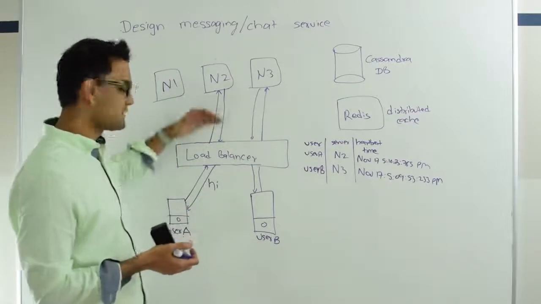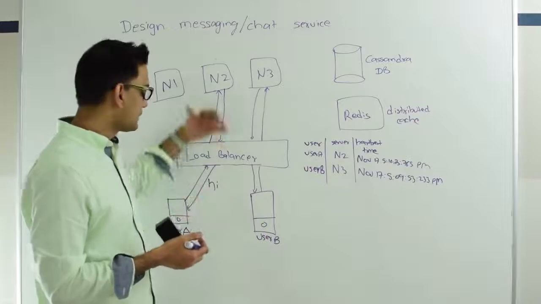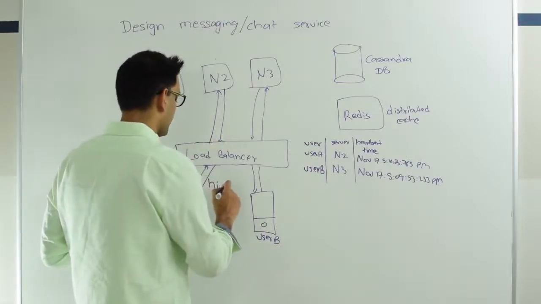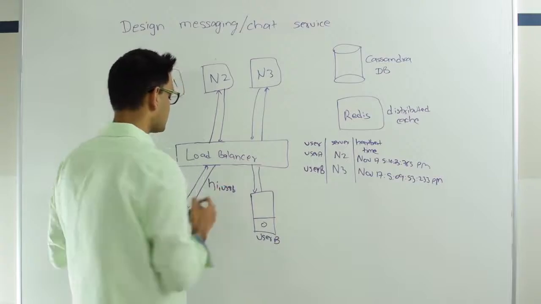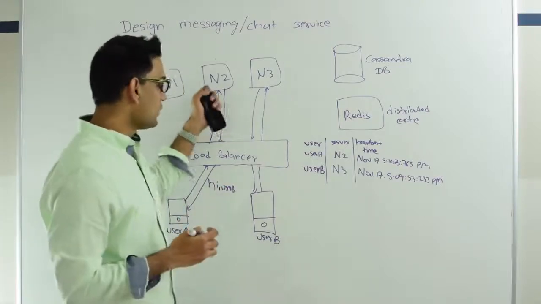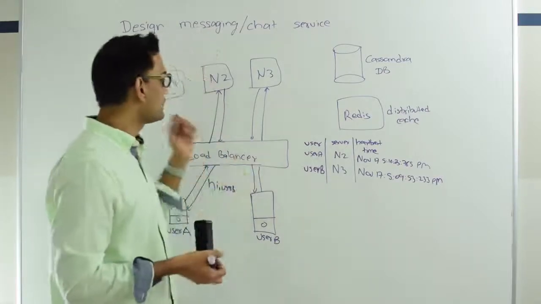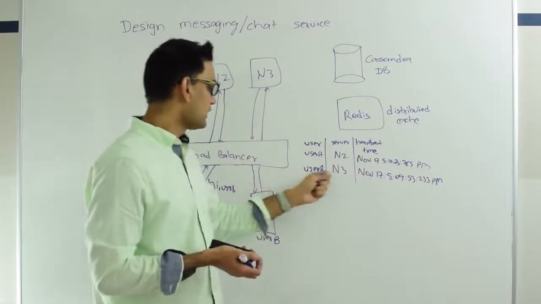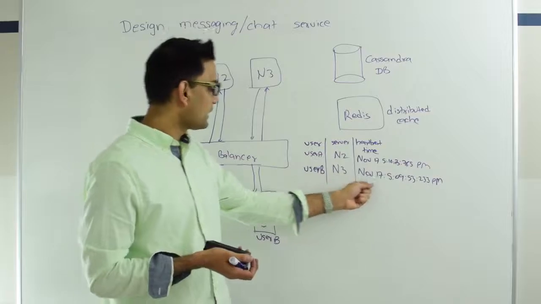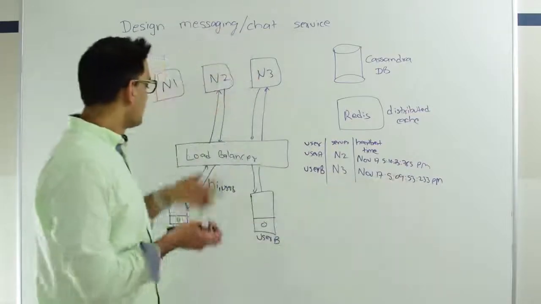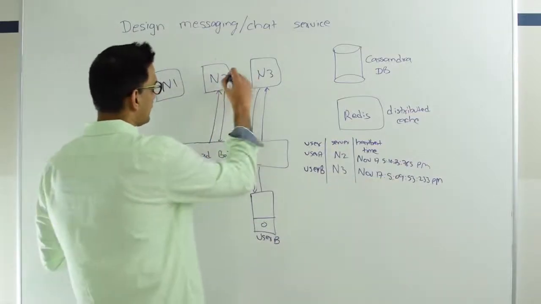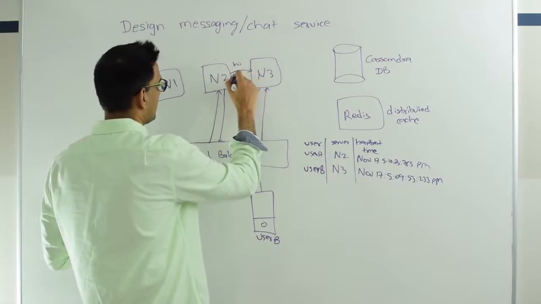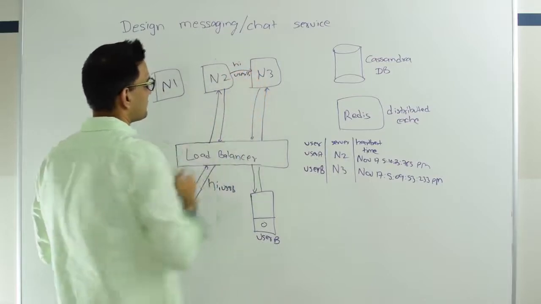When user A sent "hi", he also said who he wants to send this message to, in this case user B. Then N2 will look into this Redis to see whether user B is online, and if he is online, who is managing user B. So he'll come here, he'll see that N3 is managing user B and he was online very recently. So N2 will send this "hi" to N3, and the fact that you need to send this to user B.